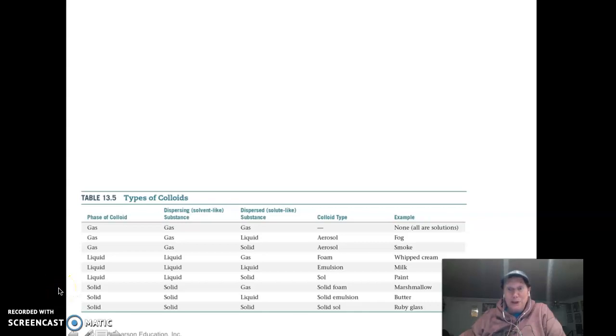Okay, last part of chapter 13. I know, you guys, it's a long one. I'm sorry. But this has no more problems. Colligative properties and solution concentrations we've done, but now we're done. What we're going to talk about is other types of mixtures, okay?